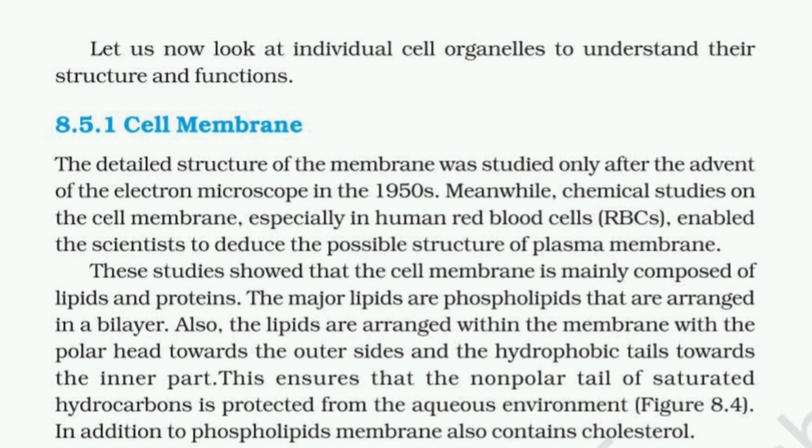8.5.1 Cell membrane. The detailed structure of the membrane was studied only after the advent of the electron microscope in the 1950s. Meanwhile, chemical studies on the cell membrane, especially in human red blood cells, enabled the scientists to deduce the possible structure of the plasma membrane. These studies show the cell membrane is mainly composed of lipids and proteins.